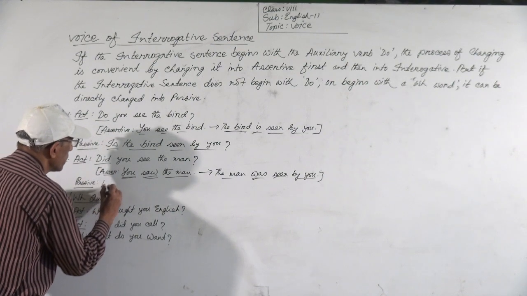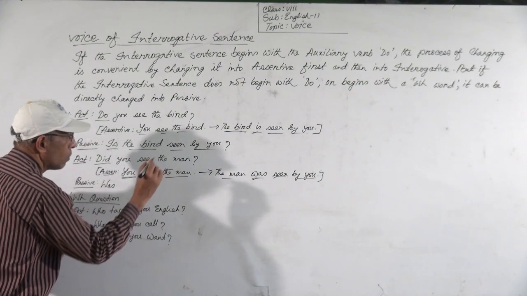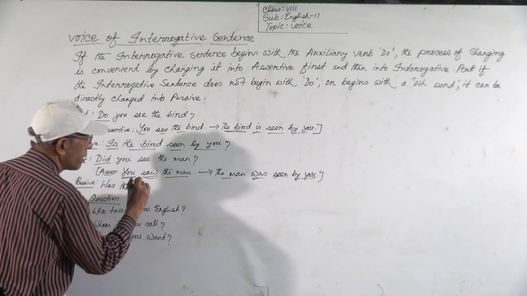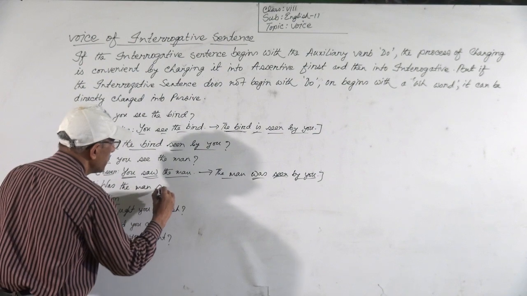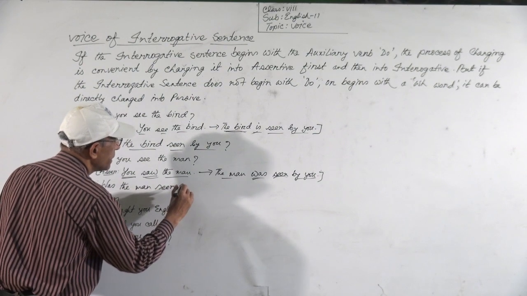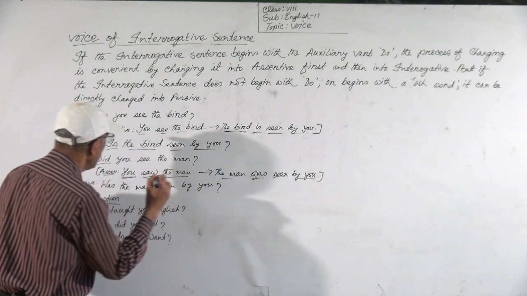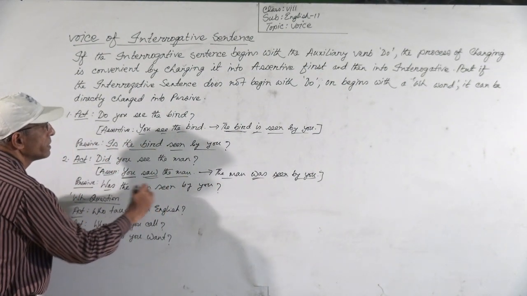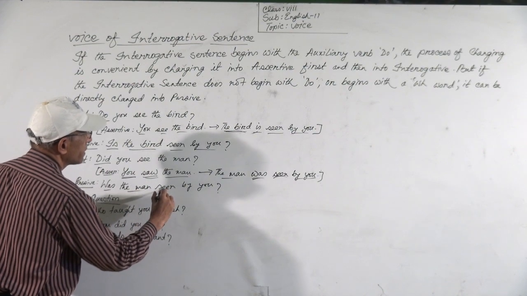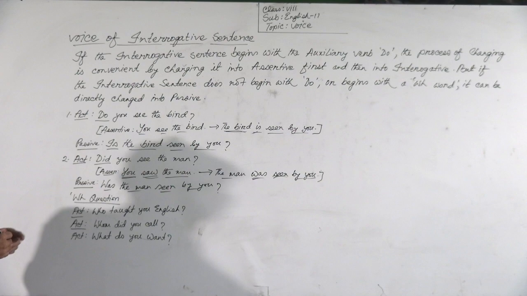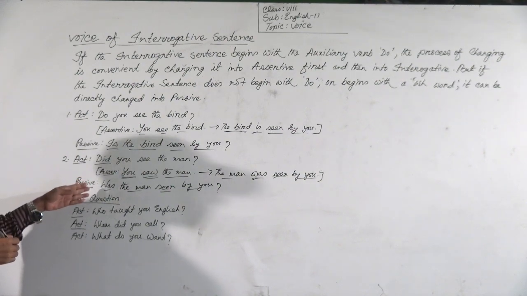At first was, the man, seen, by you. At first was, then the subject, then the first participle of the verb, then by you. Okay, in this way we can easily make it passive.